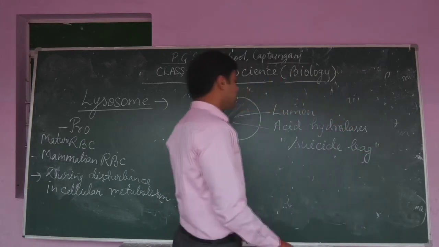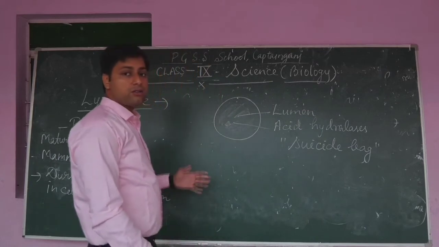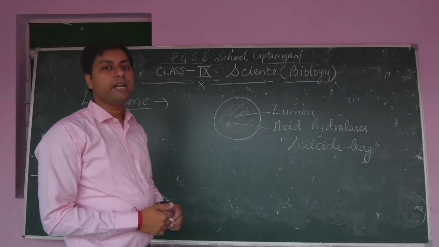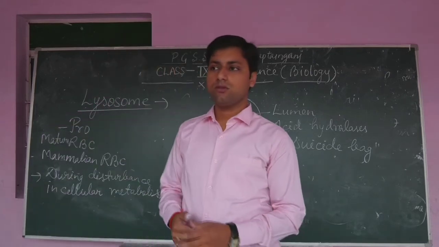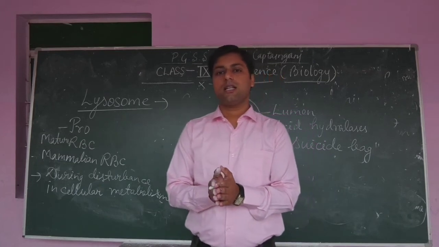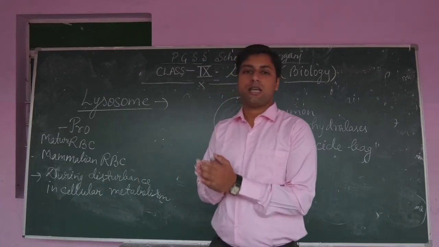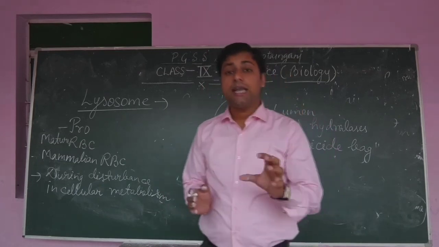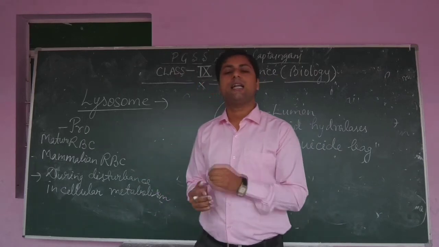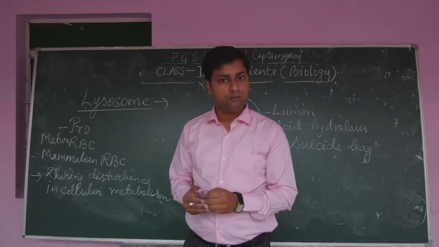So why is it called suicide bag? During disturbance in cellular metabolism. What is metabolism? There are two common processes inside the cell, the anabolic process and the catabolic process. Anabolic process is the formation of glucose, while catabolic process means breakdown of glucose.